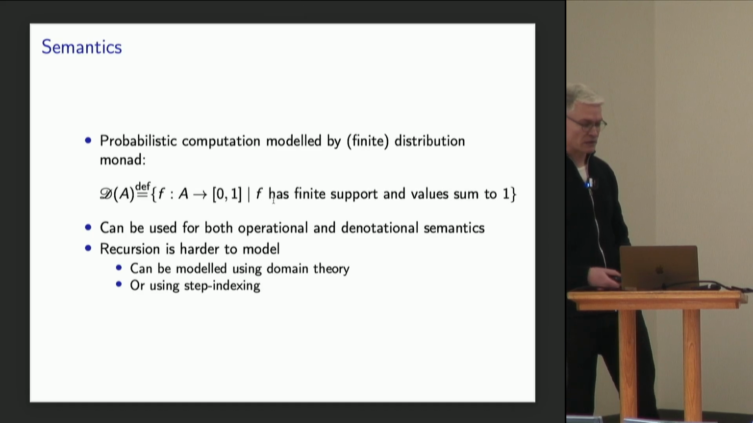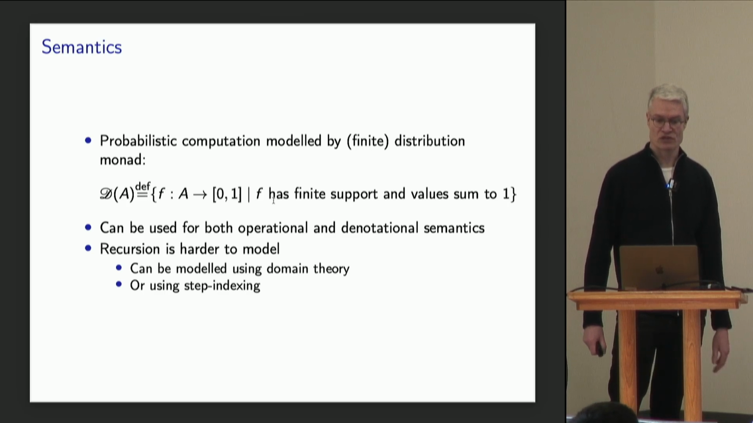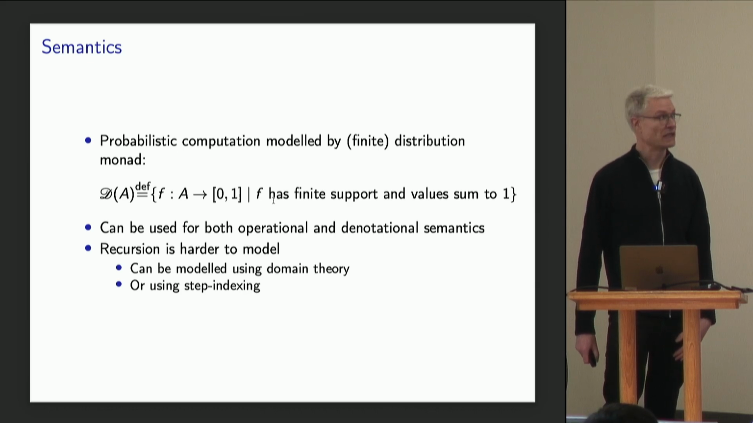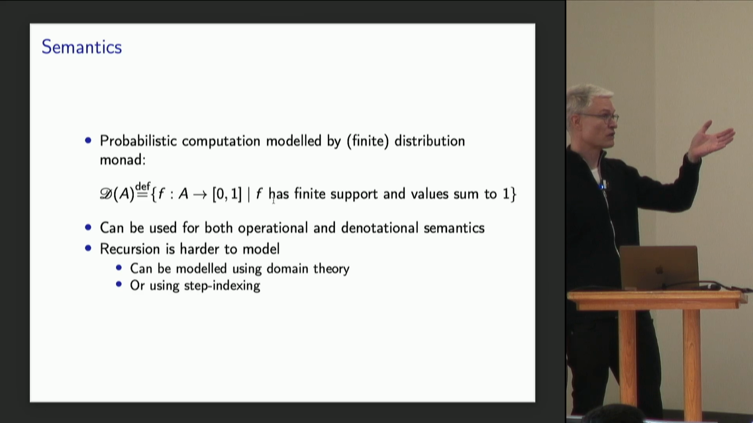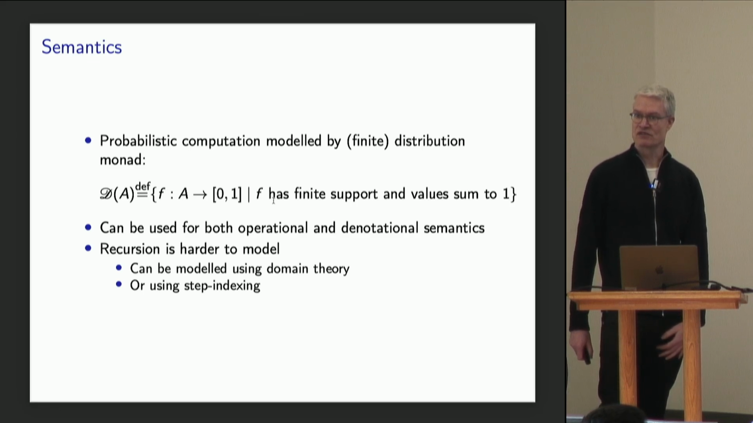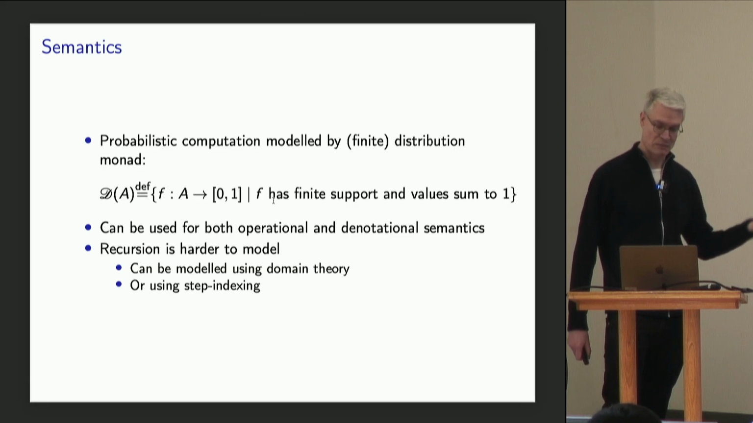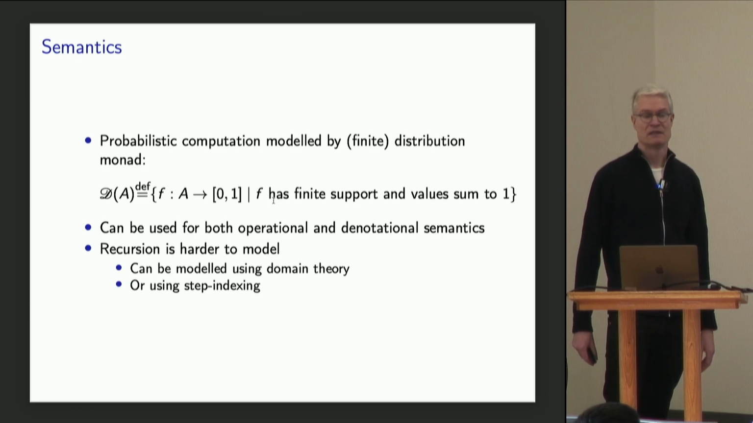So let's look a bit closer at what we do. Probabilistic computation by itself can be modeled using the finite distribution monad. Here I have the classical presentation of the finite distribution monad. And this would be used both for constructing operational and denotational semantics of these languages. Now, recursion is generally harder to model. It's usually not just a monad. Instead, the standard model of recursion is domain theory, and that requires a complete change of the setup. Or you could use step indexing, and that's also quite complicated.